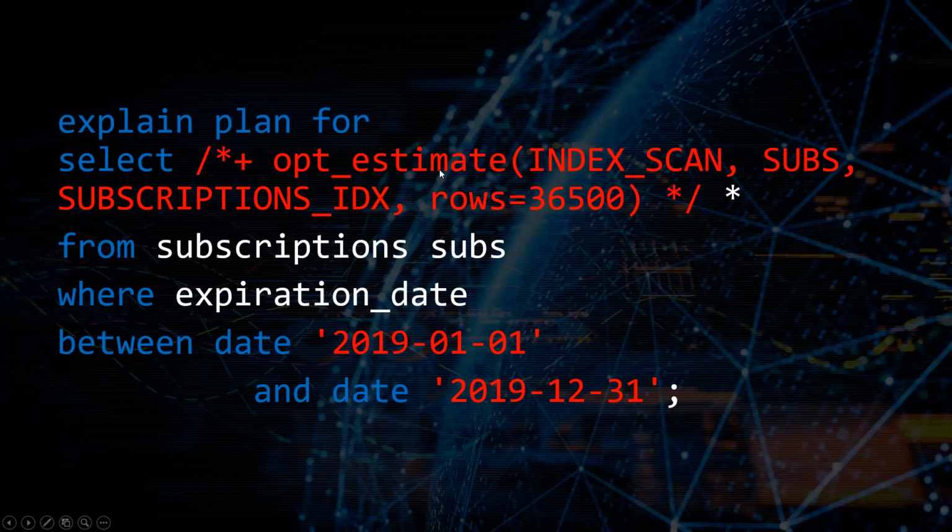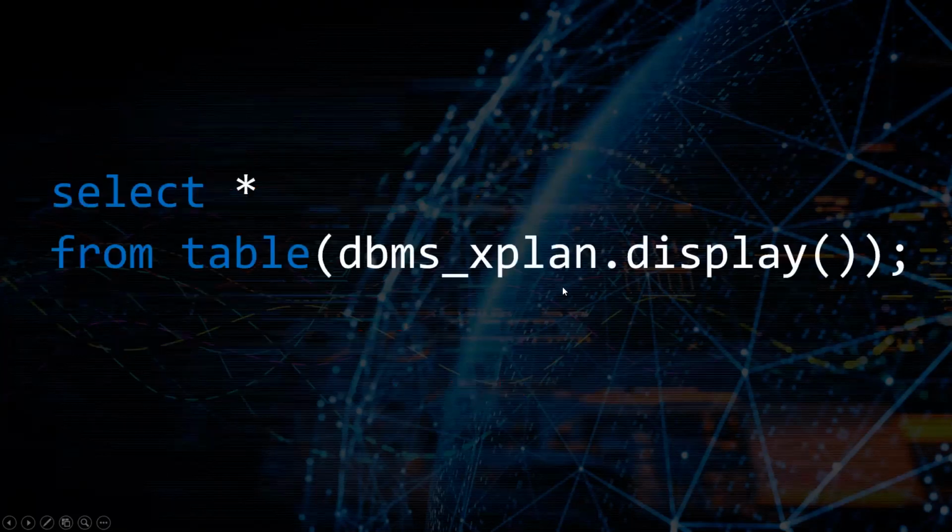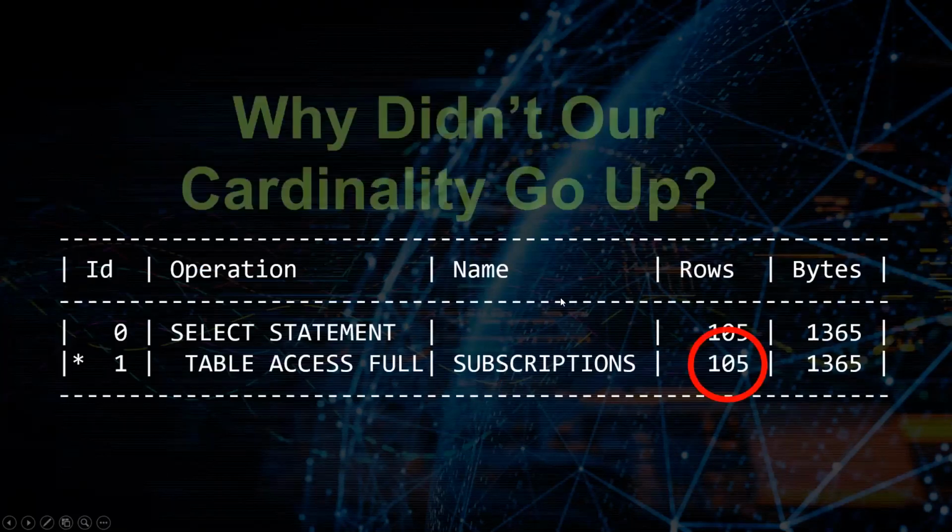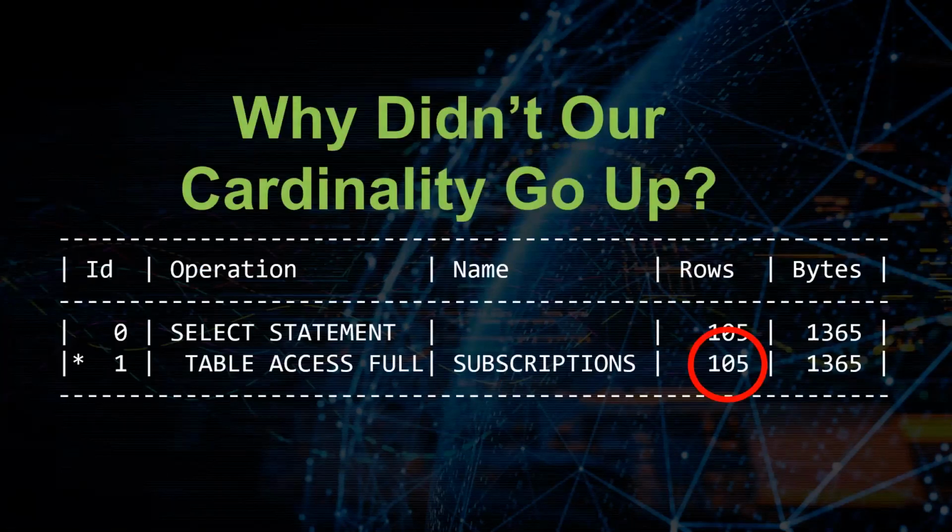And we do this by saying opt estimate, open parentheses, index underscore scan, comma subs, because subs is the name of our table alias. Then we say subscriptions index, that's the name of the index on our table. And then we say rows is 36,500. And now when we get the plan back, well, crap, our cardinality didn't go up. Why didn't our cardinality go up?